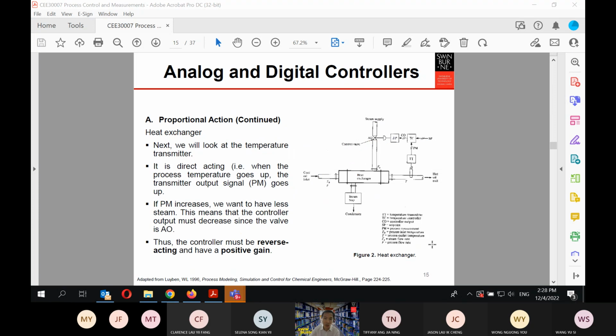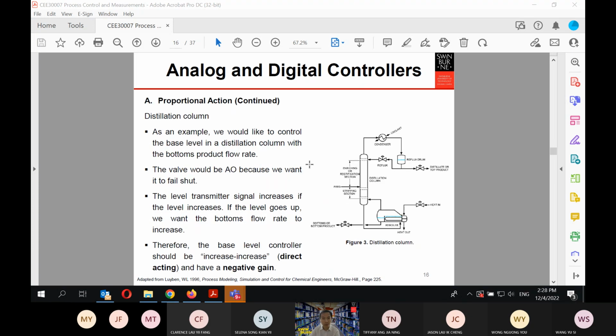You have to go and inspect the system. You need to know what the valve is. Is it air to open or air to close? That is very important. Okay, so we go and inspect another thing. This is a distillation column.